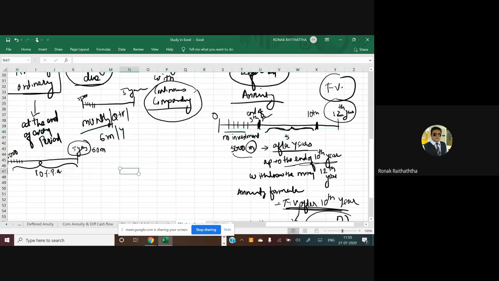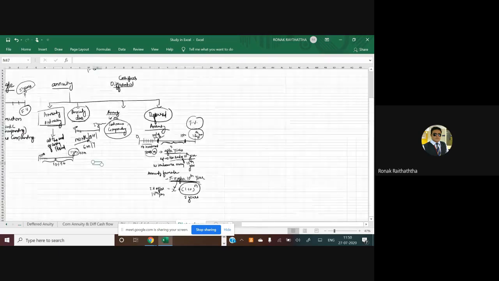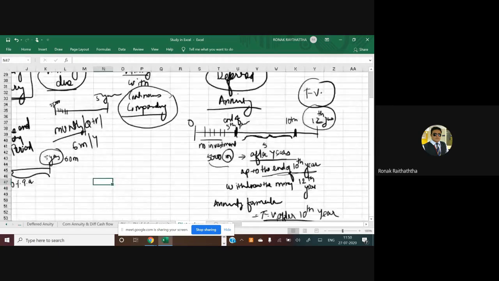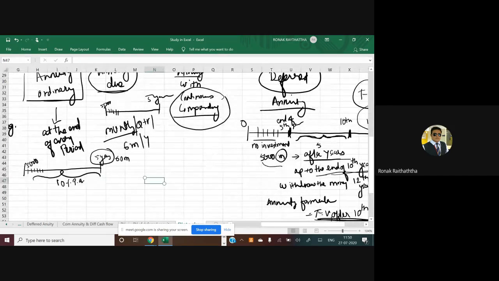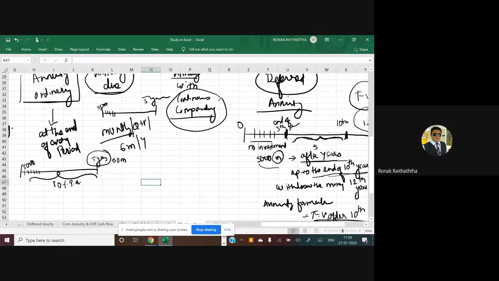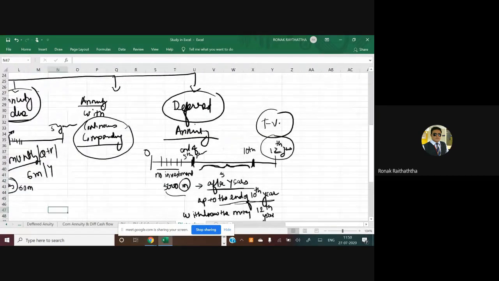Very simple, very clear. Everyone is clear with that? If you have any doubt, you can clarify that with me. Till now, everyone is clear? Guys, just give me the confirmation so I can move ahead and get the confidence that you have got it. I cannot interpret the silence. You will have to say no or yes to me. Yes, sir. Okay. Any doubt till now, guys? Surely. Okay.